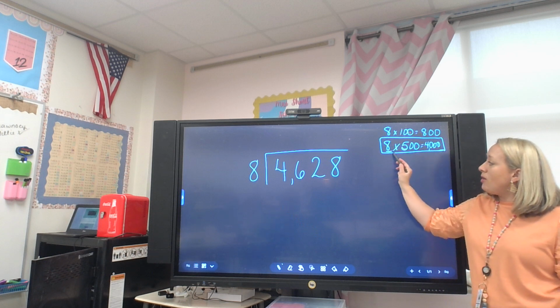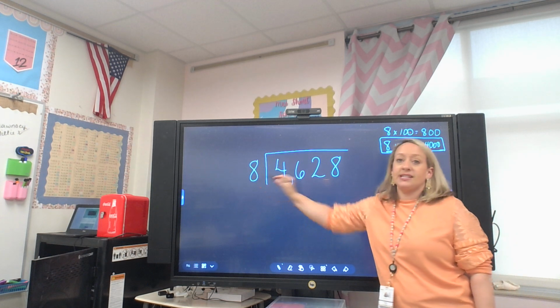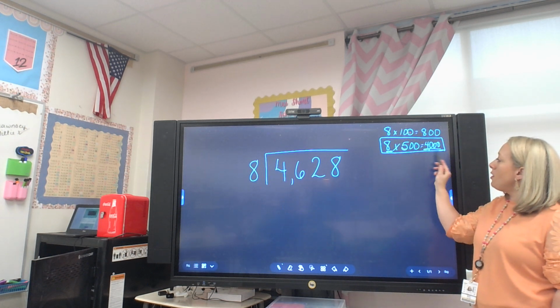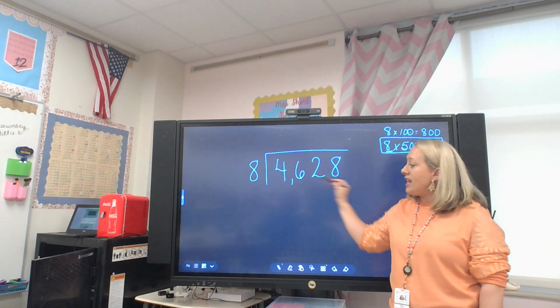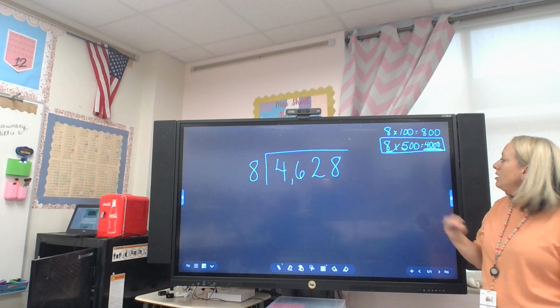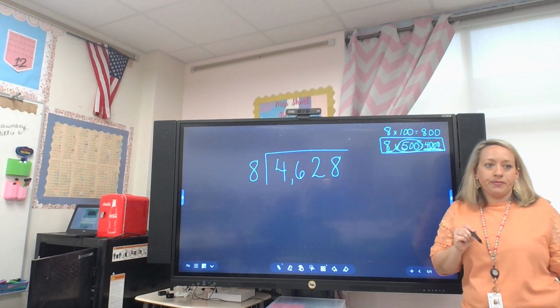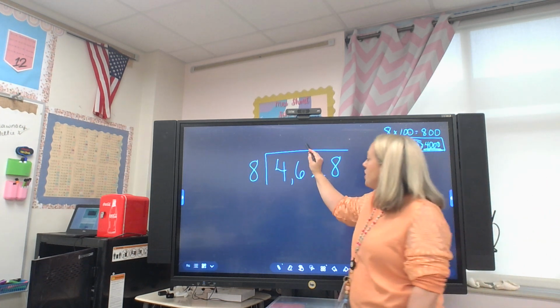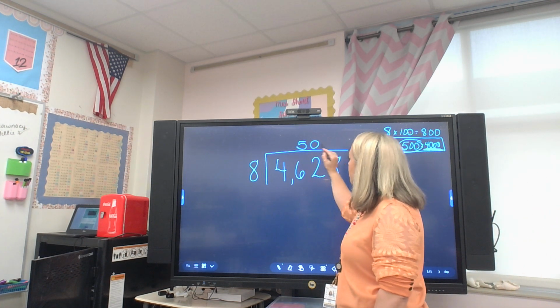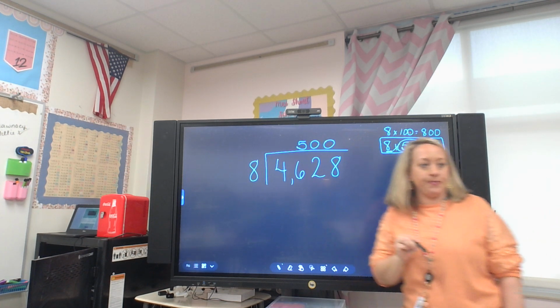Now this is our divisor, so we don't write this number. This is the number that we were trying to get to, so we don't write that number. This is the number we're worried about, and where are we going to place that? Up top. Good job. So that is step 1 and step 2 complete.